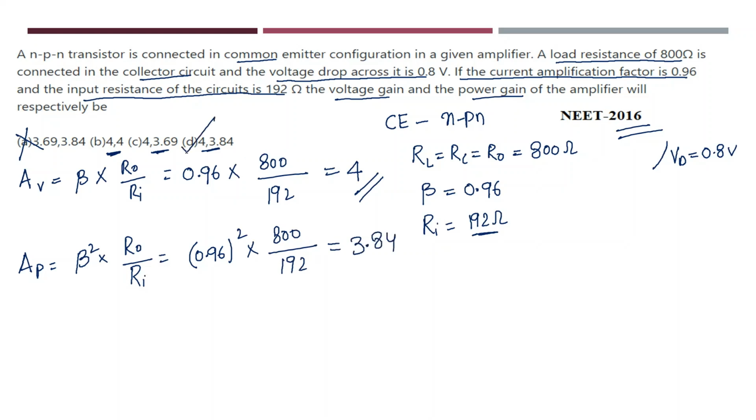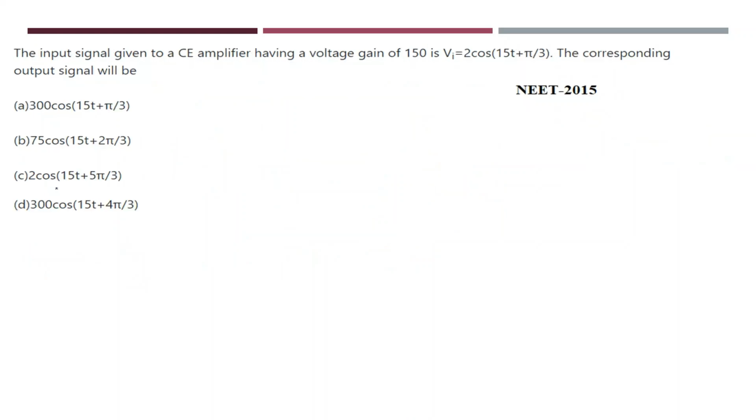So which one is the correct option? Option D is the right one. So voltage gain is 4 and power gain is 3.84. I hope you are getting this. See, they are giving the problem based on voltage gain and power gain only. Now let us move on to the next problem.